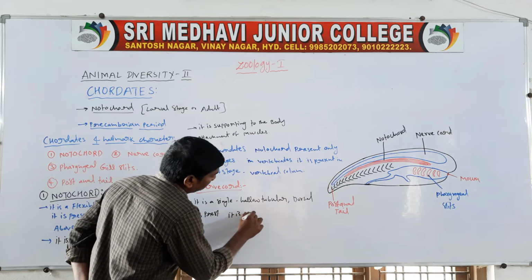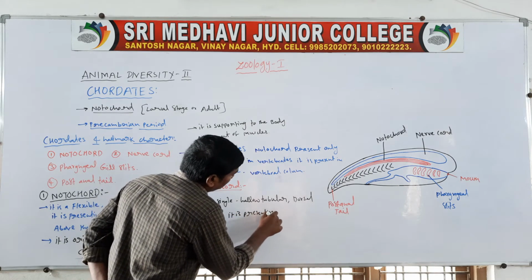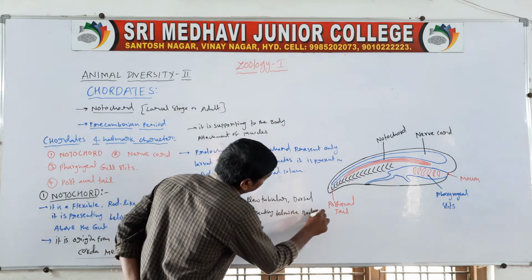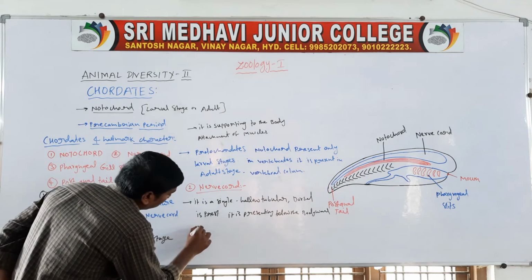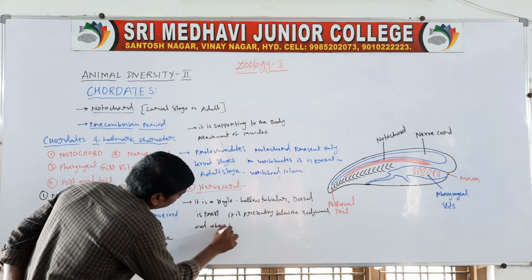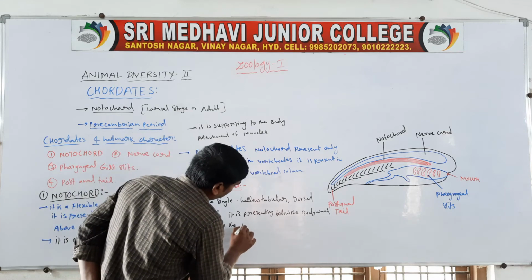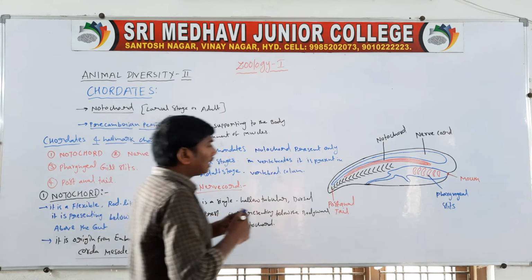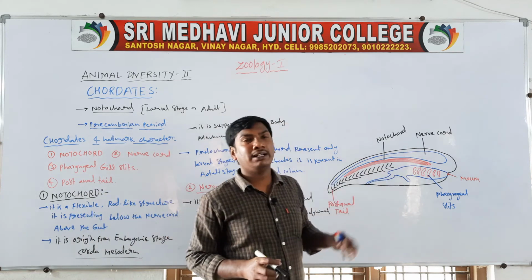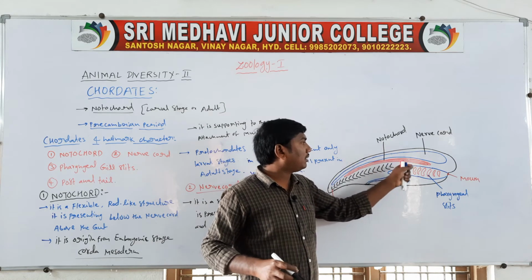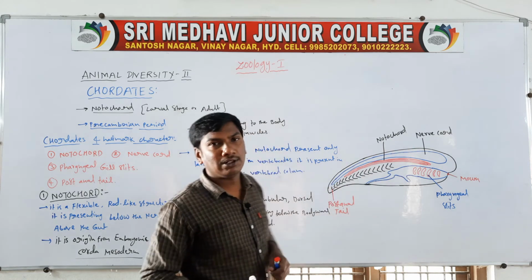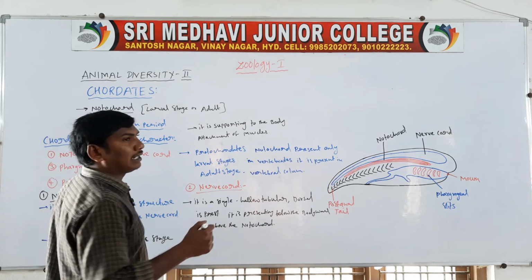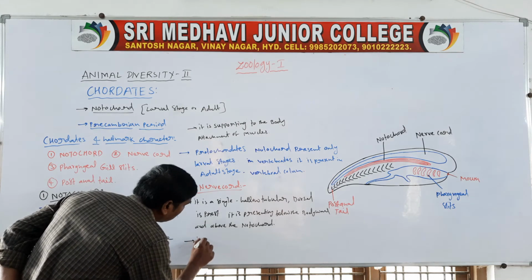Next one, it is present below the body wall and above the notochord. It is present above the notochord and below the body wall. Next one, the nerve cord is neuroectodermal in origin in the embryonic stage.